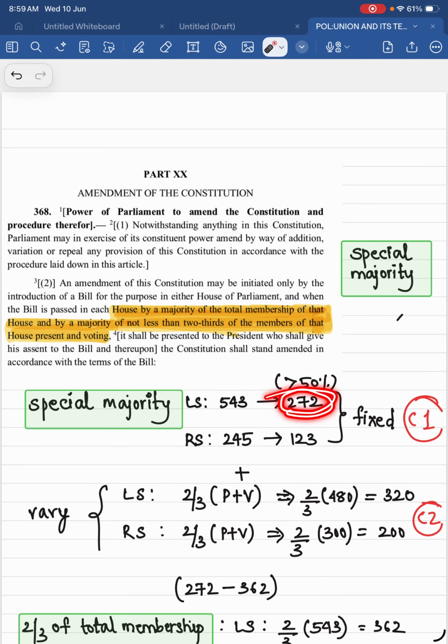See, if that number is less than this 272, and in case of Rajya Sabha 123, if this number is less, it will not be passed, because you have to satisfy both the conditions. This is the minimum number that you require, 272, and in Rajya Sabha it is 123. That is the minimum number. Maximum number will vary here, so it will vary from 272 to 362. Minimum number is 272 in the Lok Sabha. You require that number. Without that number, you can't go. Okay? That will not be passed.